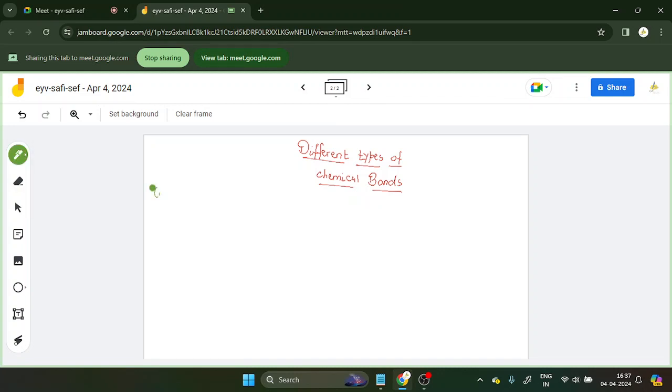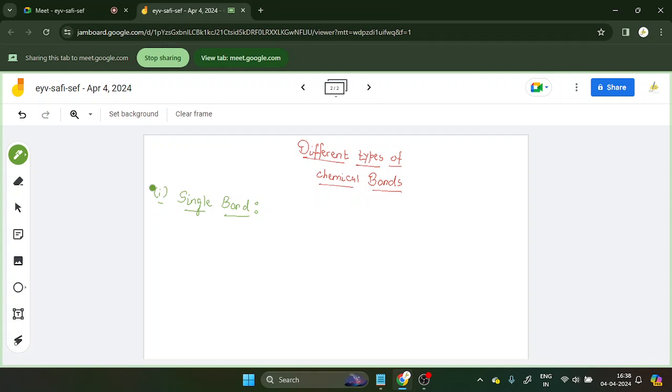is the single bond. Single bond. So this single bond occurs between various atoms, like chlorine, Cl2, CH4, like this. So what is a single bond actually? Can you tell me what's a single bond?